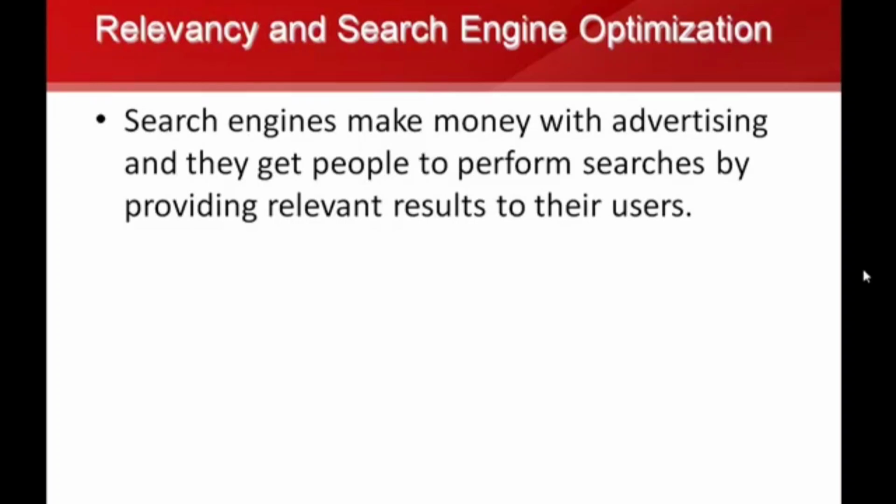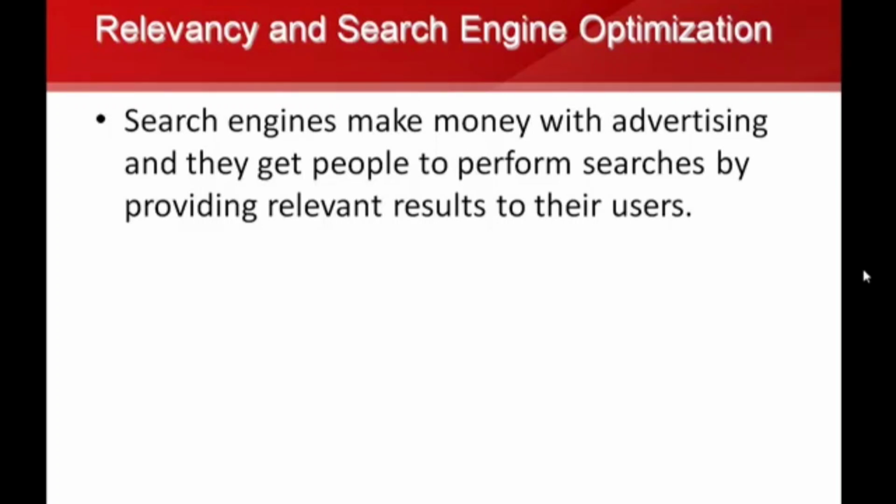And we're going to talk next here about relevancy and search engine optimization. The search engines make money, just so you know, with advertising, and they get people to perform searches by providing relevant results to their users. So basically what that means is that Google gets their money from advertising revenues. All the pay-per-click ads and a lot of that stuff you see, that's how Google makes their income. And so they want people to perform searches on their site, and they want people to come to their site often because they're finding the information that they want online.